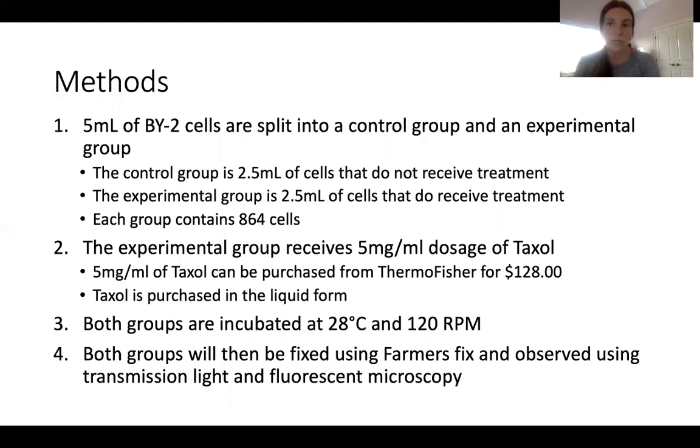Something important to note is that during normal human cancer treatments, humans are treated with 6 milligrams per milliliter dosage of Taxol. However, 5 milligrams per milliliter is what's sold via Thermo Fisher for $128 and nothing larger than that. So since we are a college biology lab, it would make sense to use the 5 milligrams per milliliter instead of having to order 2 and doubling the price.